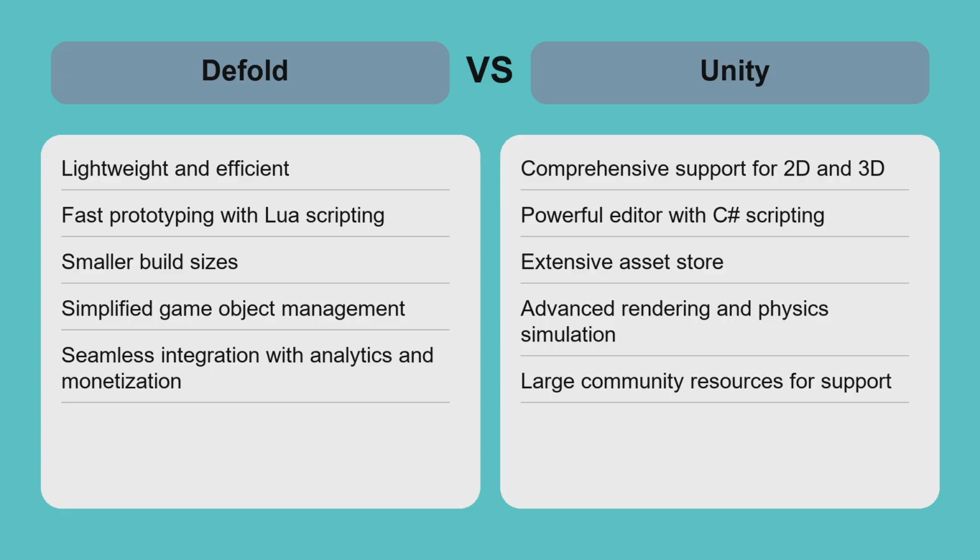For example, an indie developer making a casual mobile game may find Defold's streamlined workflow more efficient. Meanwhile, a studio developing a cross-platform 3D title will benefit from Unity's extensive capabilities. The trade-off boils down to project scope and team size. Defold favors lightweight, focused projects. Unity suits ambitious multi-platform games requiring advanced features.